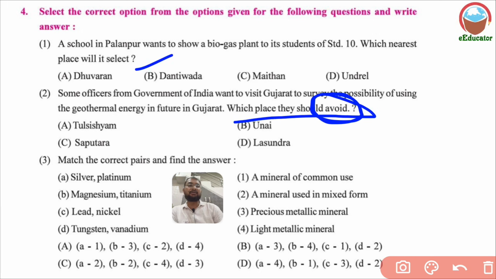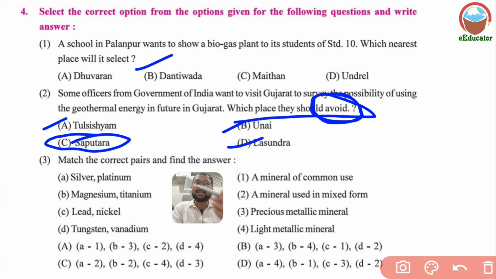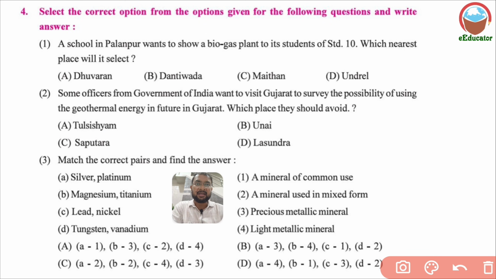Remember the statement: avoid means the place should not be visited by them. Geothermal energy is available in Tulsishyam, also in Unai, and also in Lasundra. Saputara is a hill station where hot water springs are not there. So C is the answer, Saputara. Match the correct pairs and find the answers here.